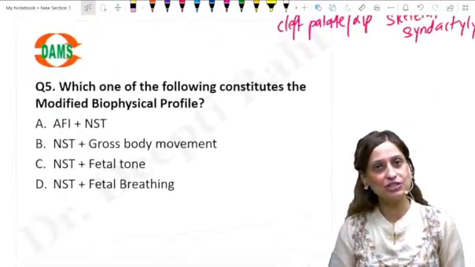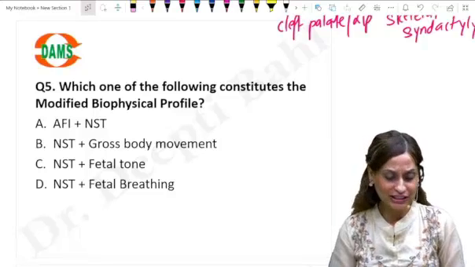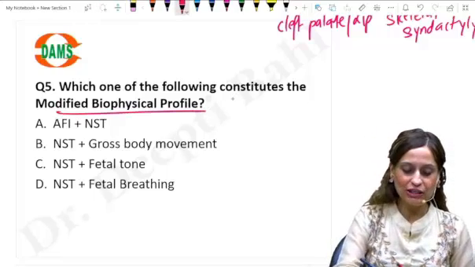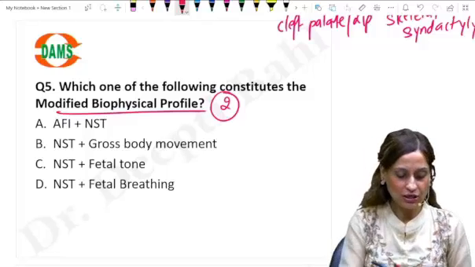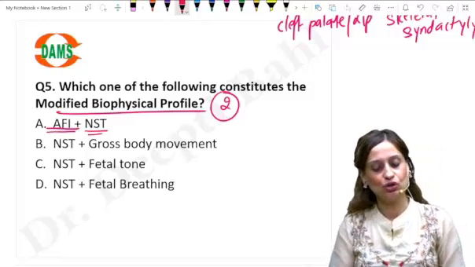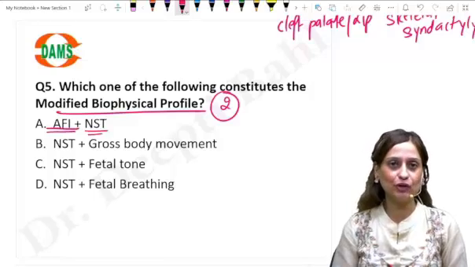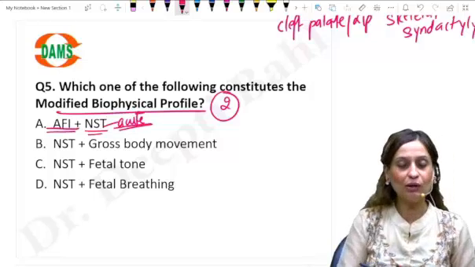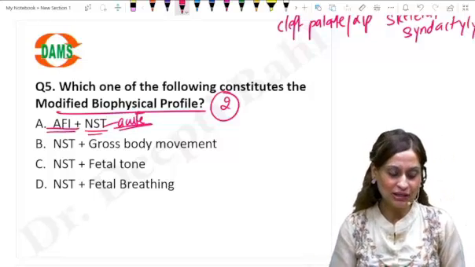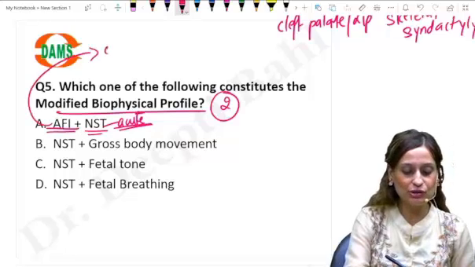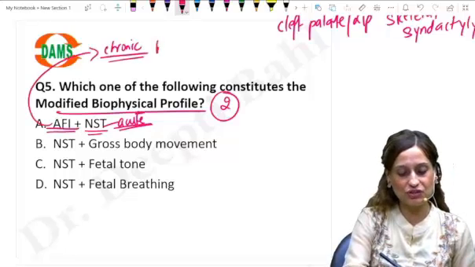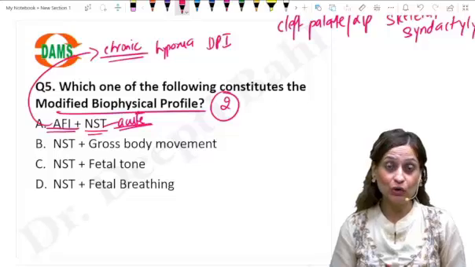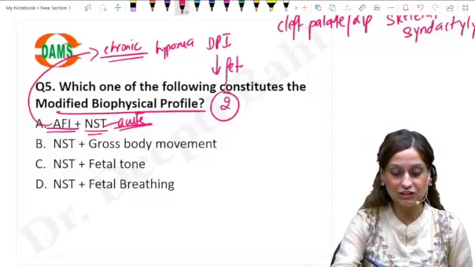Which of the following constitutes the modified BPP? Something which we have routinely done and I'm not going to discuss here in detail. Modified BPP has only two components, and those are amniotic fluid and non-stress test, right? So NST and amniotic fluid are the components. One is going to tell you about acute hypoxia to the baby, and the other, that is amniotic fluid, is going to tell you about chronic hypoxia or uteroplacental insufficiency. So this is what we do if a lady comes to us with reduced fetal movements.